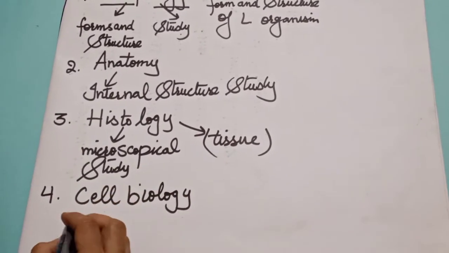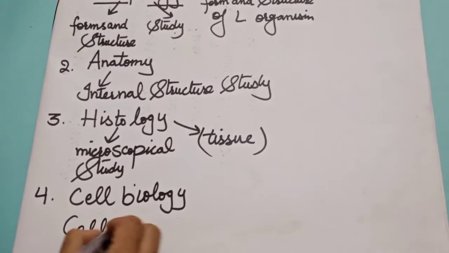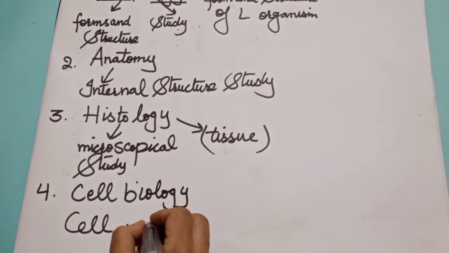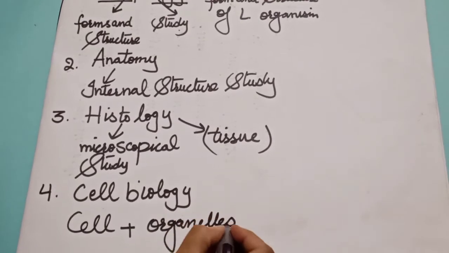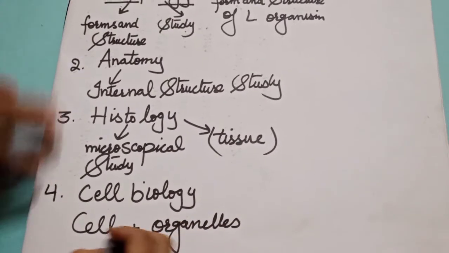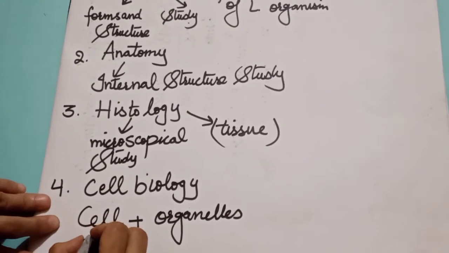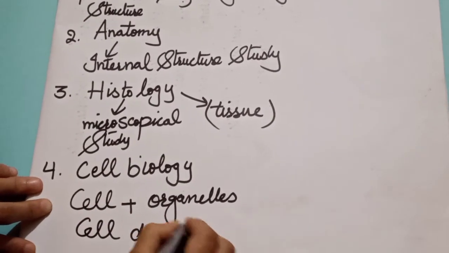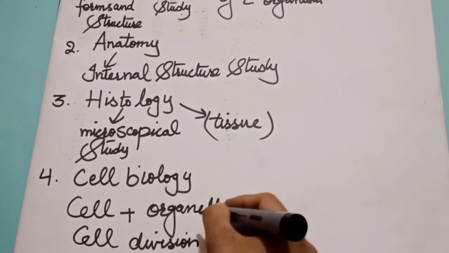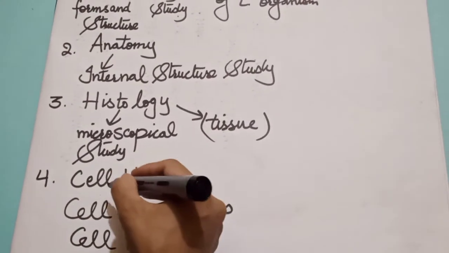The next one is cell biology. It's a branch which is related with the cell, the structure of the cell, plus the organelles which are present in the cell, like the ribosome, mitochondria, and the others. It is also related with the cell division, mitosis and meiosis. The study of all these things is in this branch, cell biology.